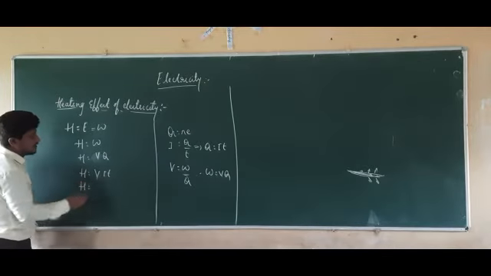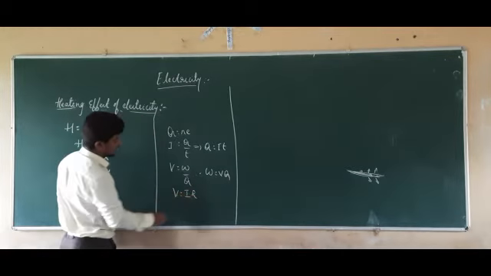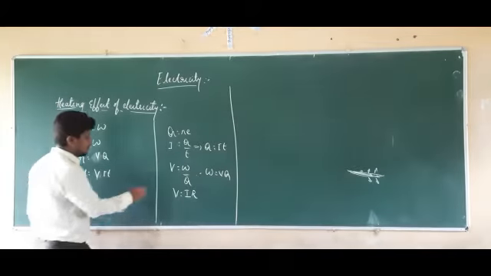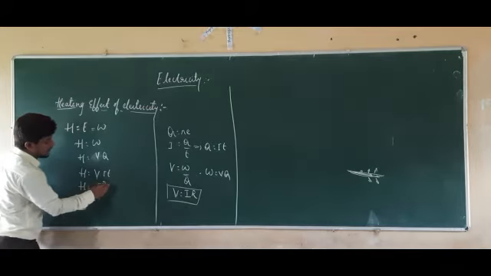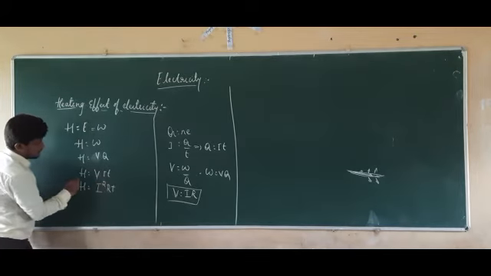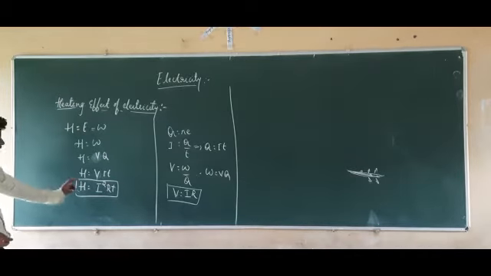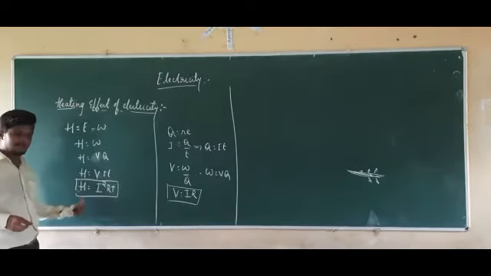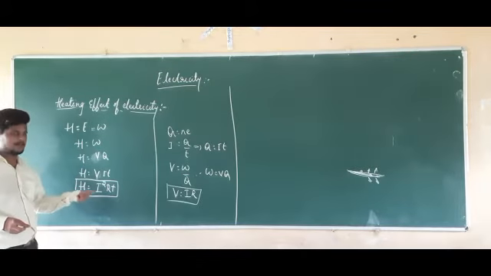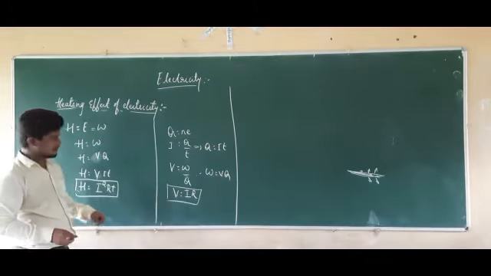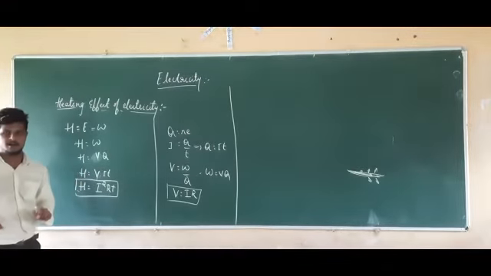Therefore, we have another formula by Ohm's law, V equal to I into R. So H is equal to I square R into T. This is the heating effect of electric current, and this is the formula for the calculation of heat produced while current is passing through the conductor. So either you can take H equal to V into I into T, or we can take H equal to I square R T.